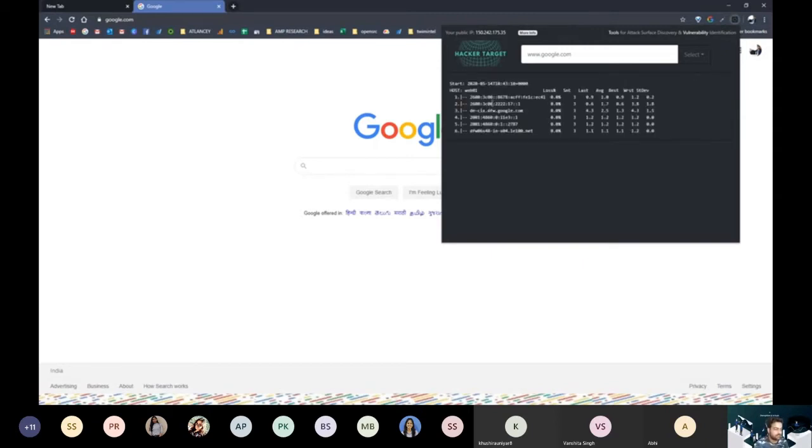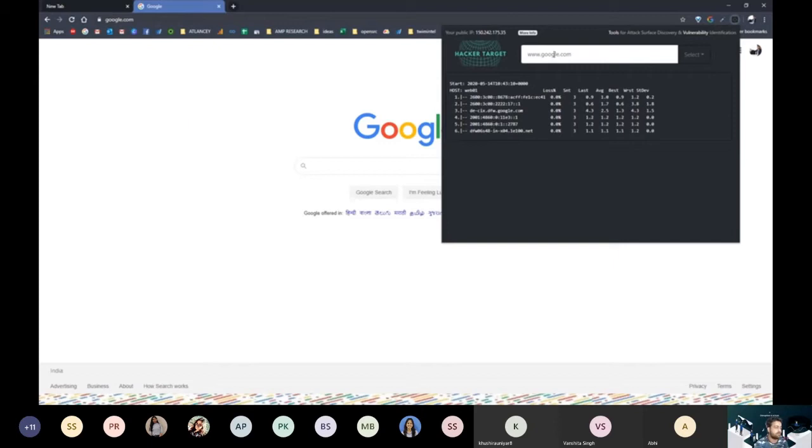So all these addresses, as you can see, are IPv6 addresses. Some of these are web addresses also. My request is going from my own machine, then to this server, then finally to google.com. Then google.com is again resolving it with another request, and then it is coming back to my PC. So there are 6 hops.